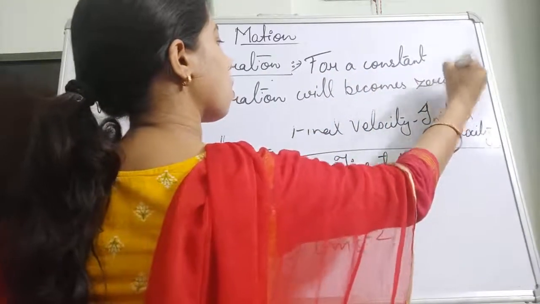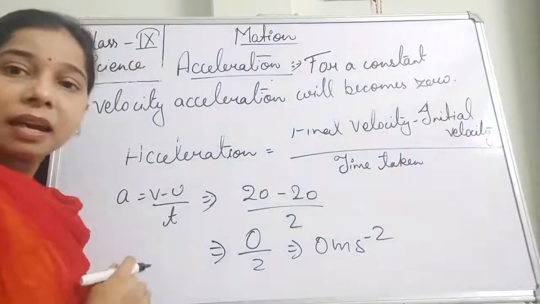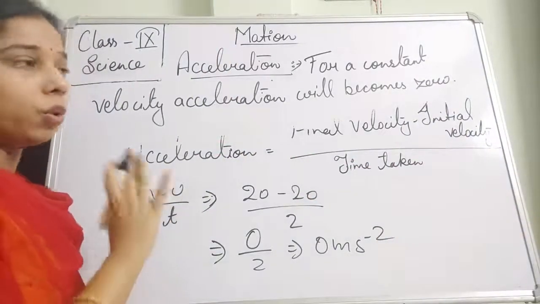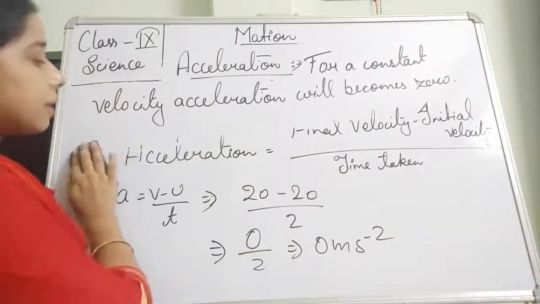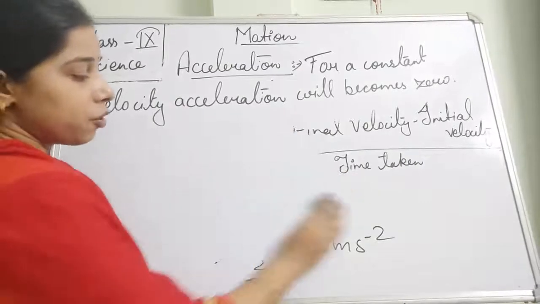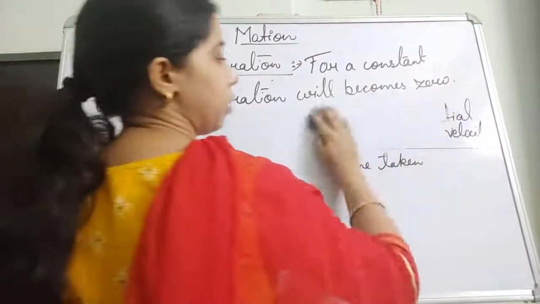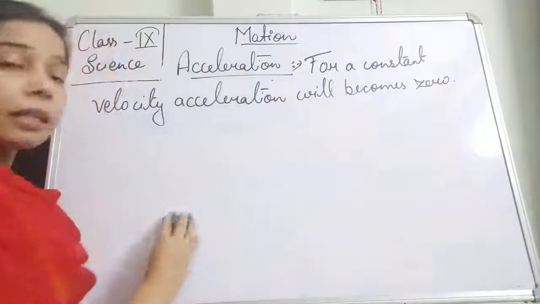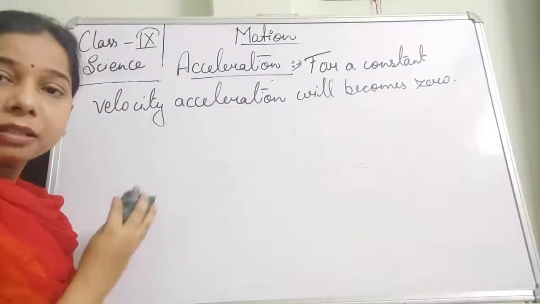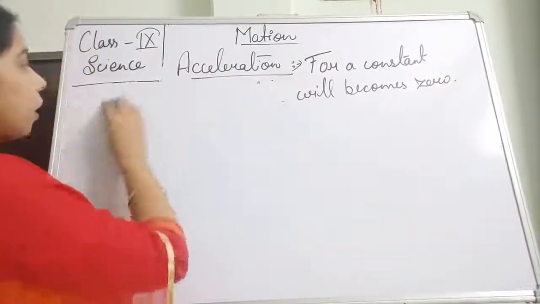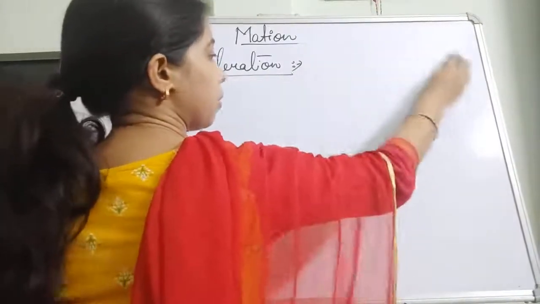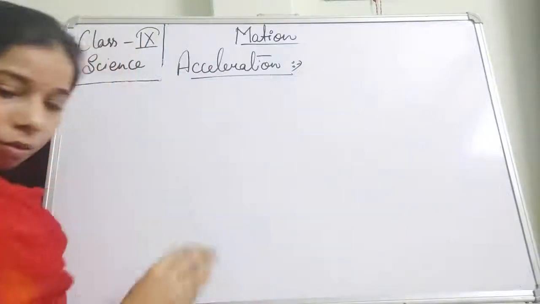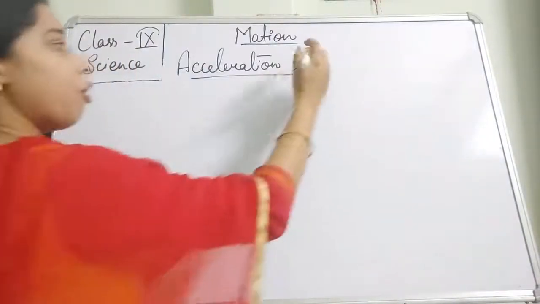For a constant velocity, acceleration becomes 0 here. So I hope you have understood the term acceleration. Now moving on, we will try to understand uniform acceleration and non-uniform acceleration. We have already seen what uniform speed and non-uniform speed are. Now let us try to understand uniform and non-uniform acceleration. So, uniform acceleration.